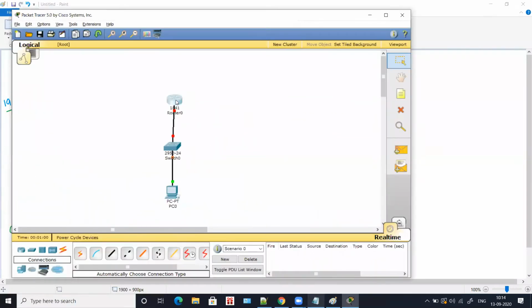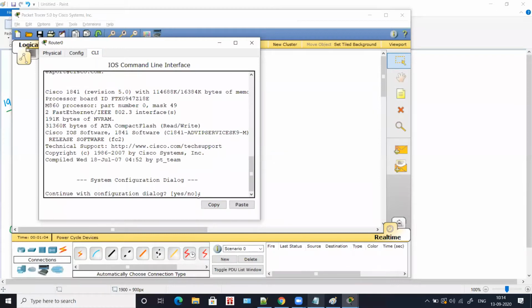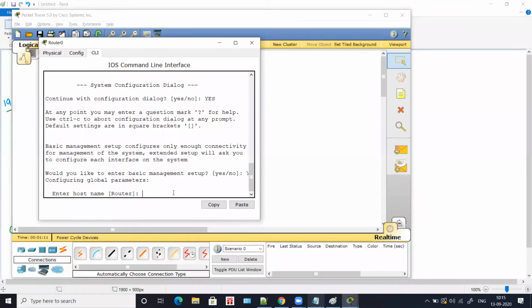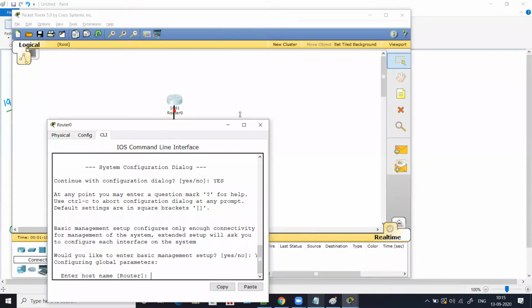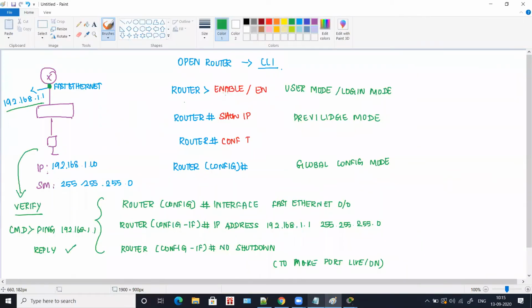You have to double click the router, and in the command line, it is going to ask you about these configurations, give yes, and it is going to ask you for the router name. Type the router name and it is going to get inside the router mode. Once it is inside the router mode, you have to type all these commands. You have to first enable, and then configure terminal, and then you have to give these 3 steps.